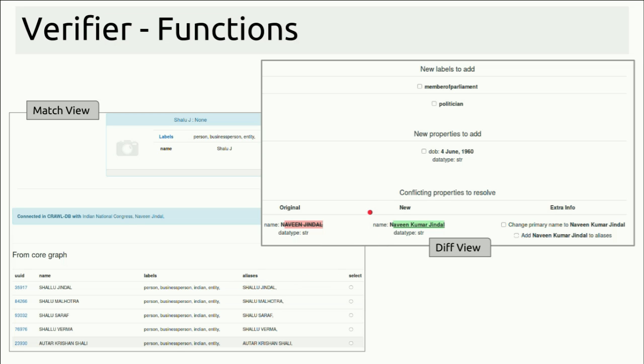The verifier is then shown the diff between the core entity and the entity from the crawl data store. Any new labels, any new properties, any conflicting properties are all shown. The verifier, at his discretion, then selects any new information that he wants to be pushed and merged to the matching node in the core data store.